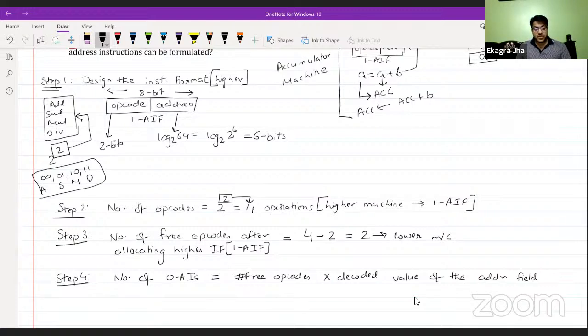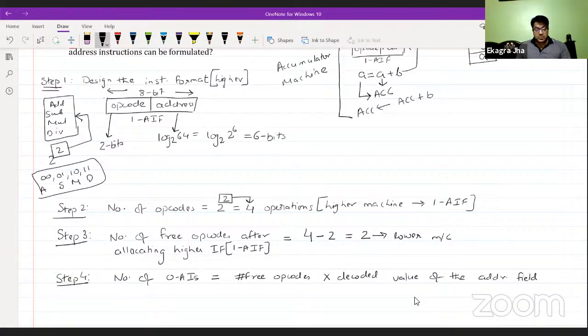For a zero address instruction, the address field is going to be empty or unused. So we can use this particular field and the remaining opcodes together to find the number of zero address instructions. Higher instructions may be fewer, but because of the utilization of the unused address field, the number of lower machine instructions is going to be a bit more.